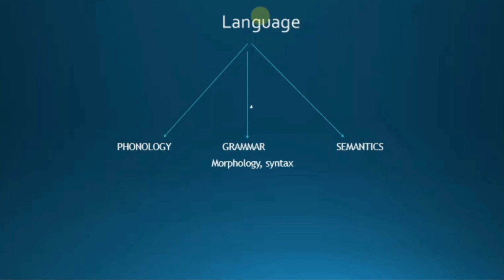Broadly speaking, language is divided into three branches: phonology, grammar and semantics. Here we are going to deal only with grammar, of which morphology and syntax are components. Grammar is the basic study of the structure of the language and the set of rules of its formation. Phonology is the study of sound, and semantics is the study of meaning.